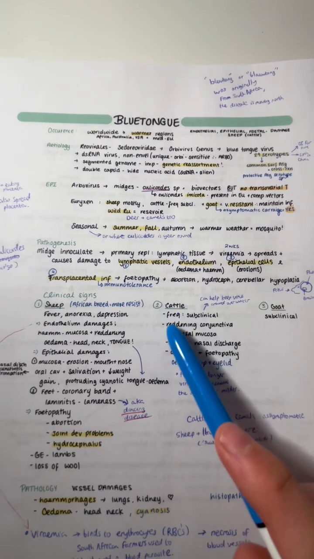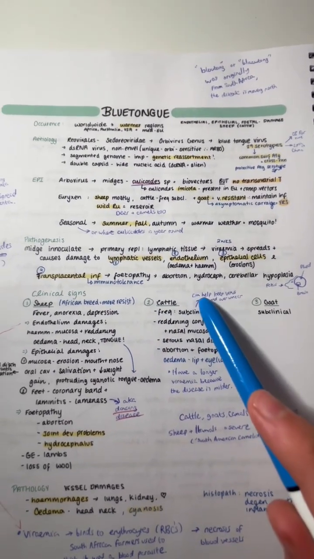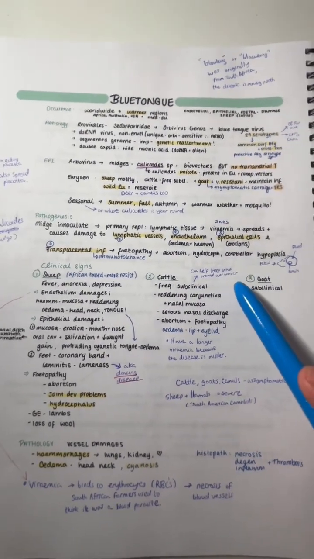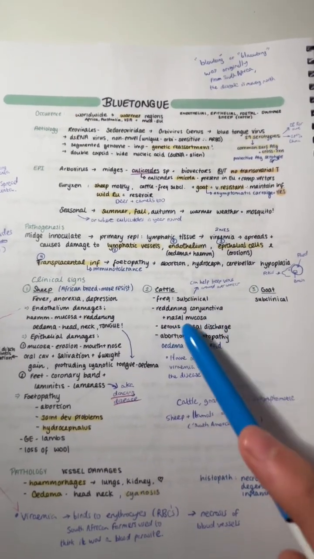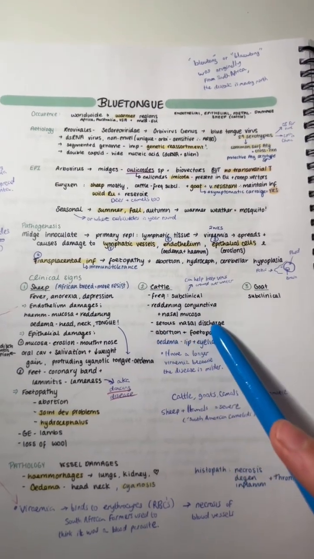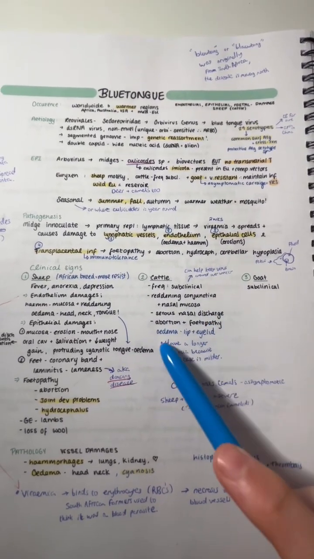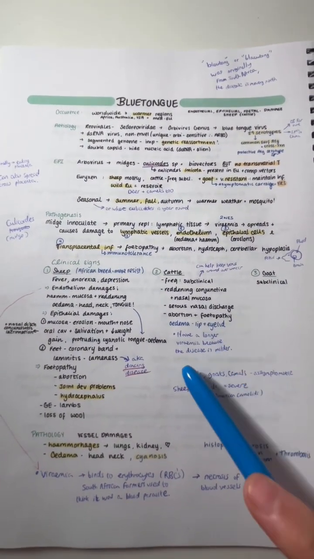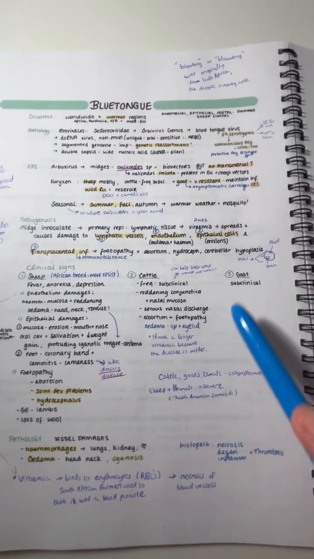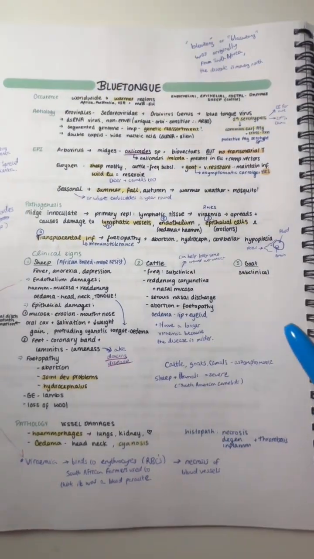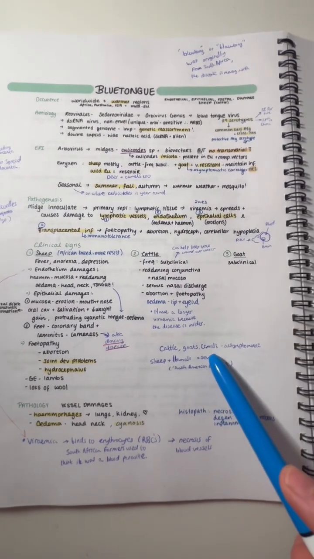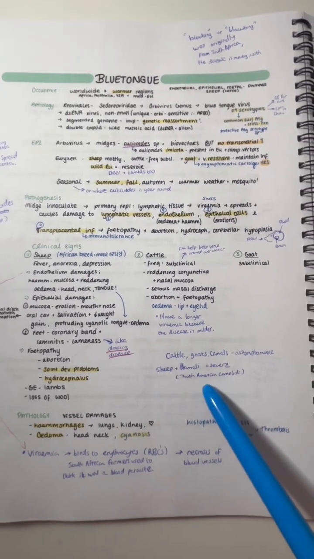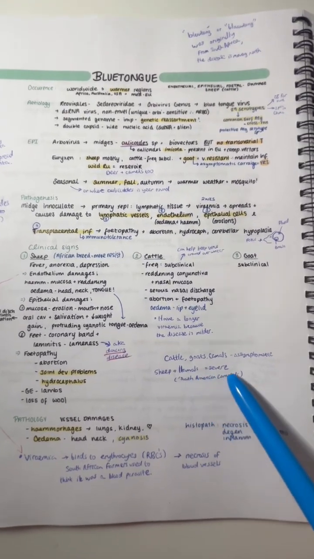In cattle, it's frequently a subclinical infection, and the cattle can keep the virus around in the winter months when the midges leave. For their clinical signs, they can experience reddening of the conjunctiva and nasal mucosa, and they have serous nasal discharge, and they can have abortion and fetopathy, and edema of the lip and eyelids. Cattle have a longer viremia because the disease is milder. And in goats, the disease is subclinical. So to summarize, in cattle, goats, and camels, the disease is mostly asymptomatic. However, in sheep and South American camelids, such as llamas, the disease is severe.